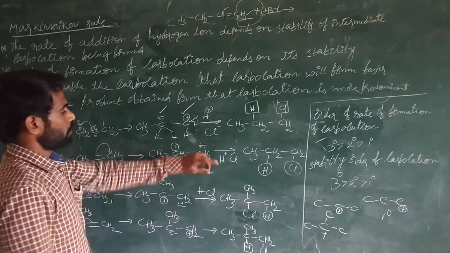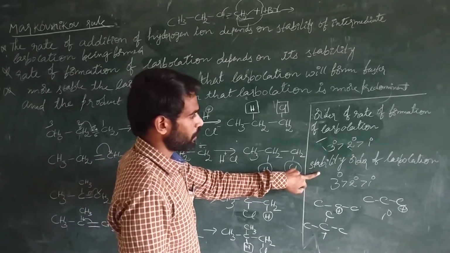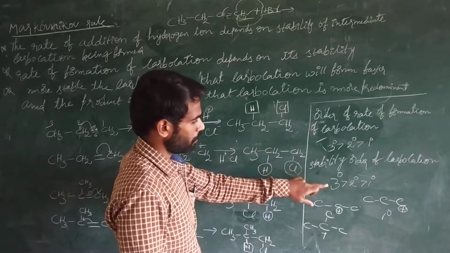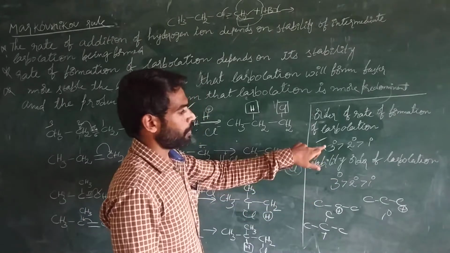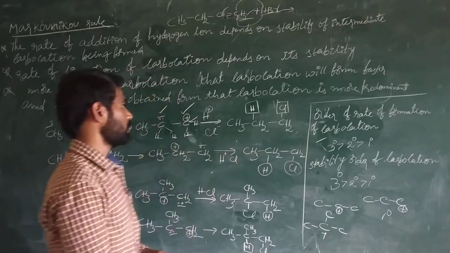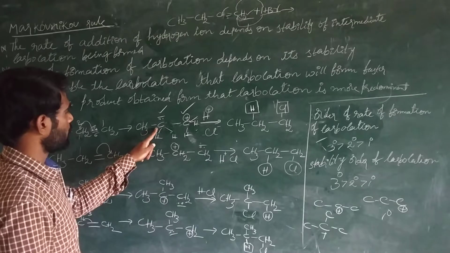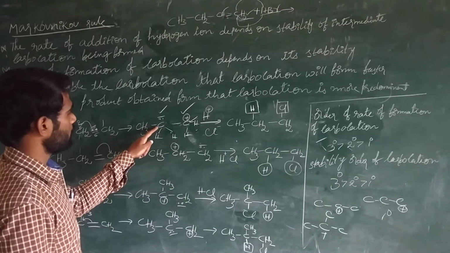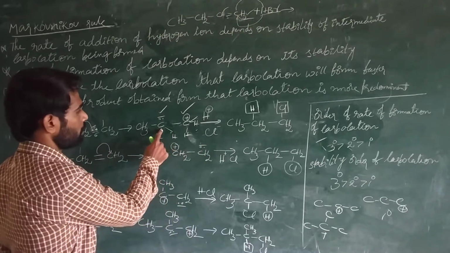Anyway, now, see, we already explained the stability order of the carbocation. In this stability order, the tertiary carbocation is more stable. That's why the tertiary compound is formed faster. So in this case, we can see both the conditions. For example, the electron density is moved towards the second carbon. This carbon is getting negative charge.